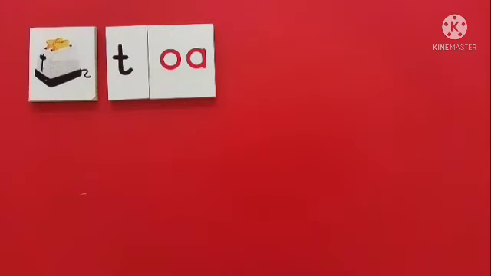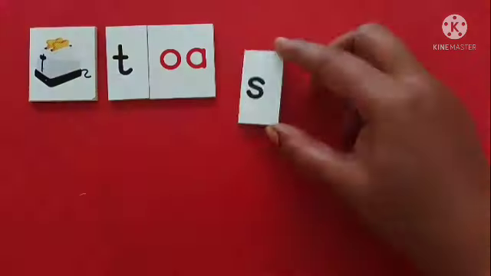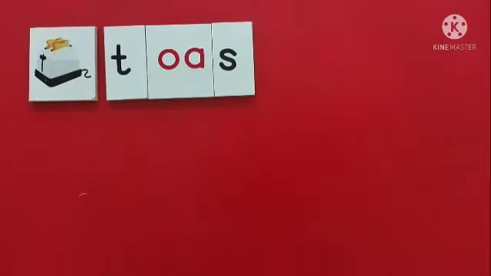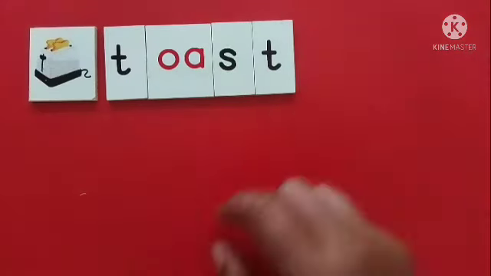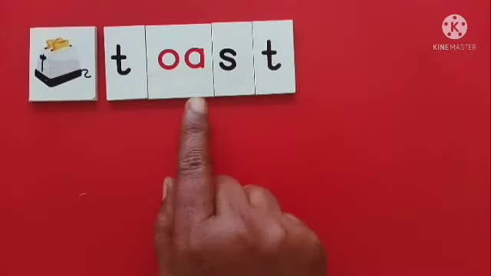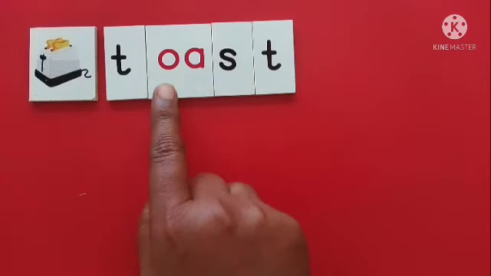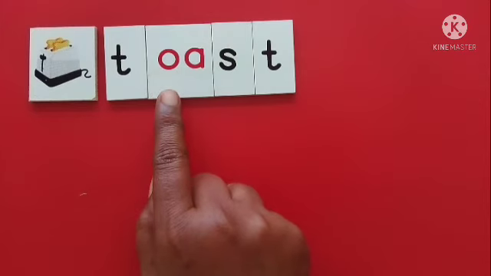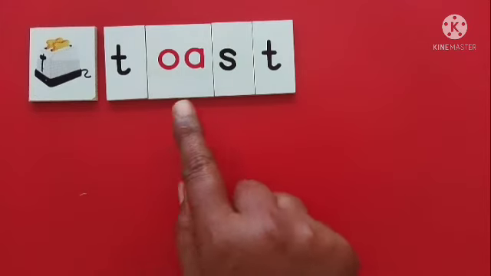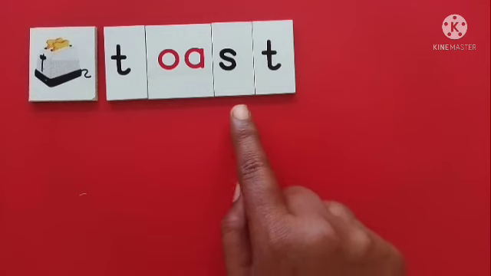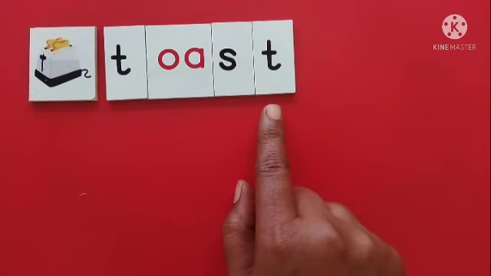T-O, S. The next sound that we listen to is S, and the last sound in the word toast is T. Here, when two vowels come one next to the other, the second vowel remains silent and the first vowel takes its long sound. Toast. Children, can you recognize what is st?